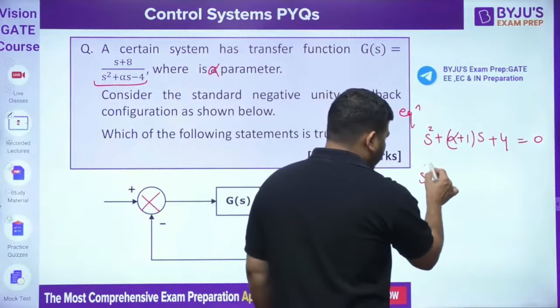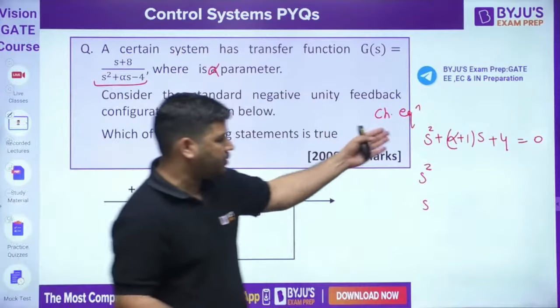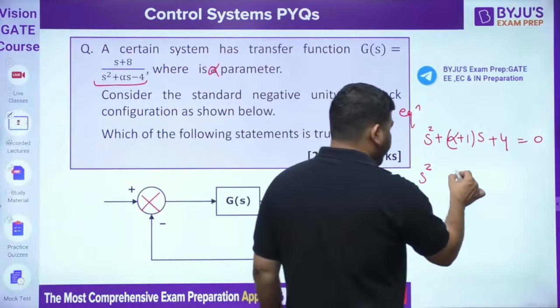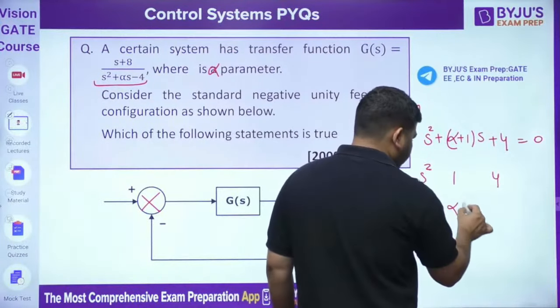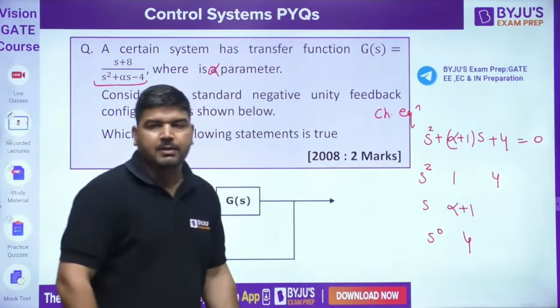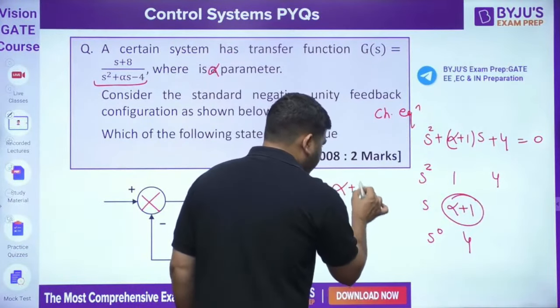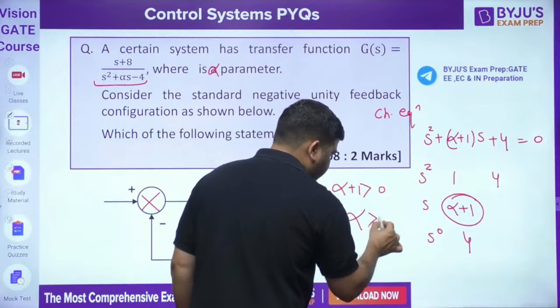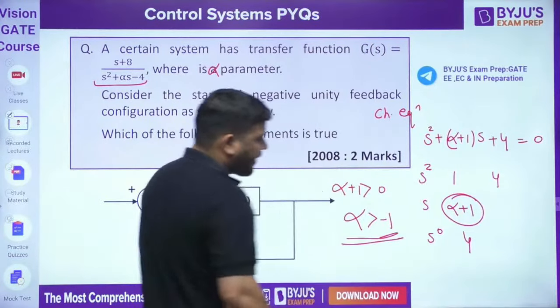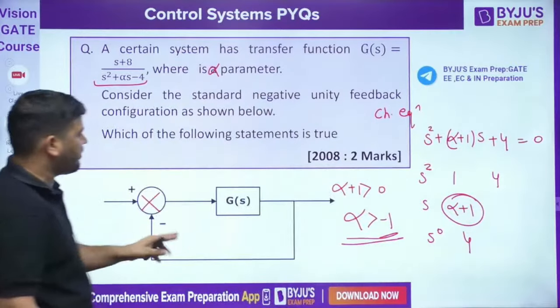Now you can apply Routh. There is no need to apply Routh also, but you can apply Routh if you want. So it is 1, 4. This is alpha plus 1, and now s to the power 0 is 4. Now tell me, when will this system be stable? When this is positive, it means alpha plus 1 has to be positive, alpha has to be greater than minus 1. If alpha is greater than minus 1, then only this closed loop system will be stable.